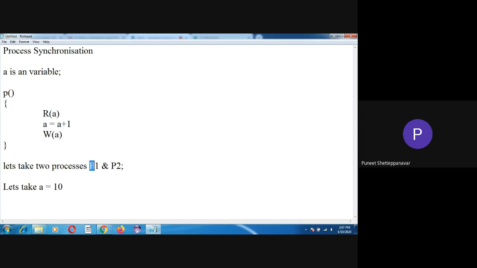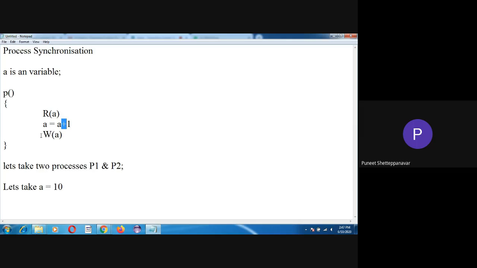Let me take two processes, process P1 and process P2. Let me take an example of two brothers, B1 and B2, whose work is done in a synchronized way. Okay. So first I will make process one execute this code. Process one will execute the read command, so it will read the data of A. A is assigned 10, so it will read 10. In the next instruction, it will get incremented by 1, so it will become 11.